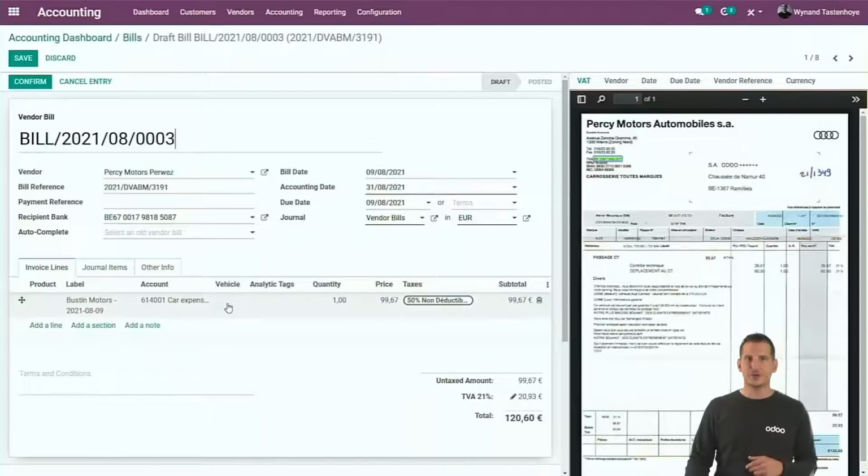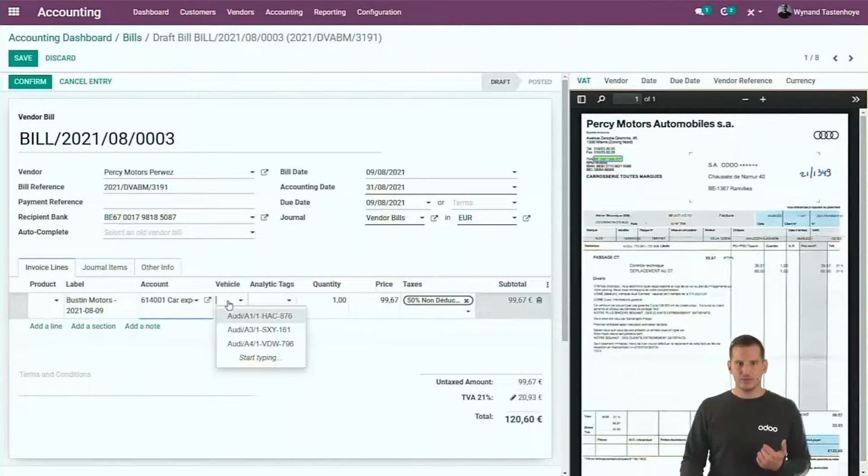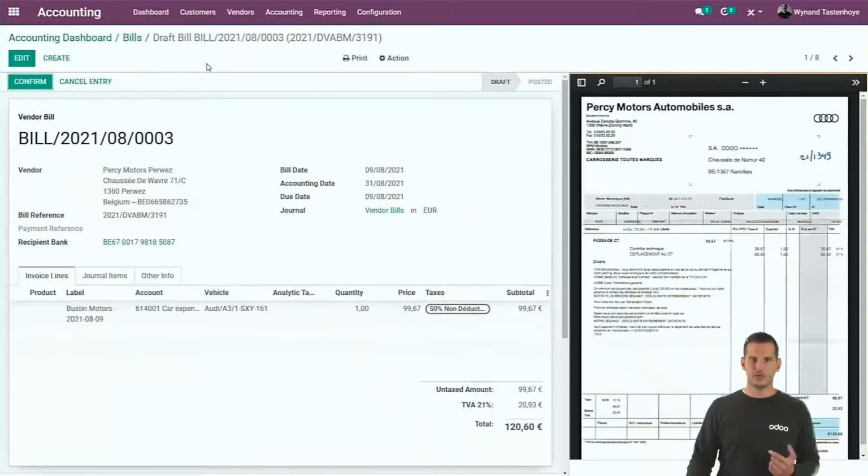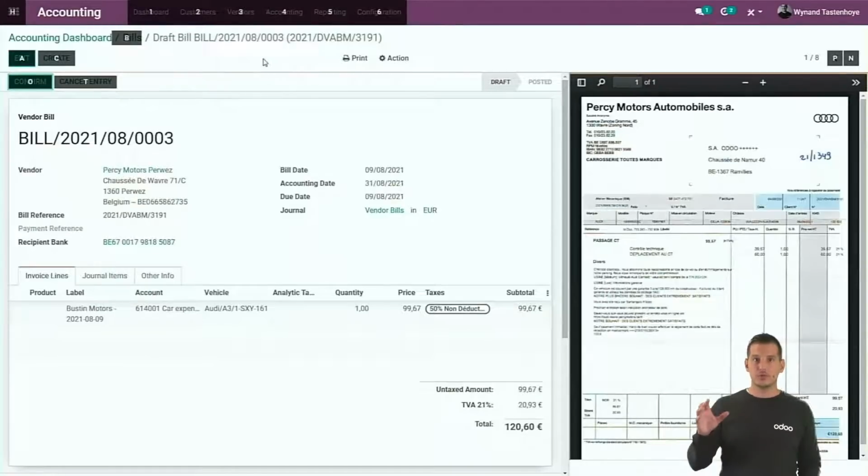So you might have seen the column vehicle here. If you dive into this one, you can link it. You can see the license plate over here. You can link it to the correct car. So you can just save it and we will go to the next one. By the way, I only use the mouse for the moment. If you prefer to use the keyboard shortcuts, you can just press Alt and you will see all the different keyboard shortcuts on the screen. So if I want to jump to the next one, I type Alt N.